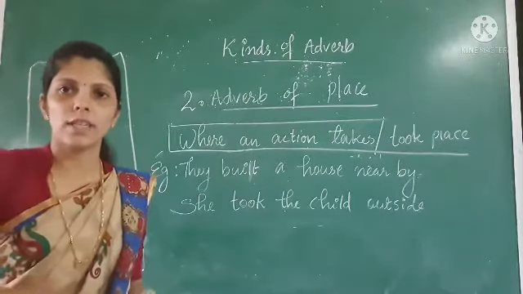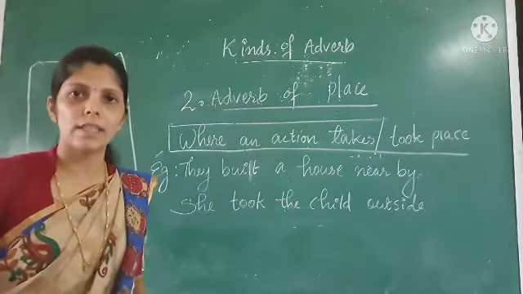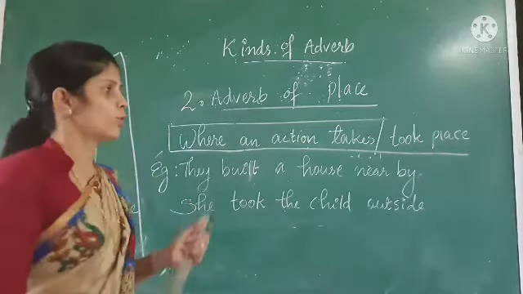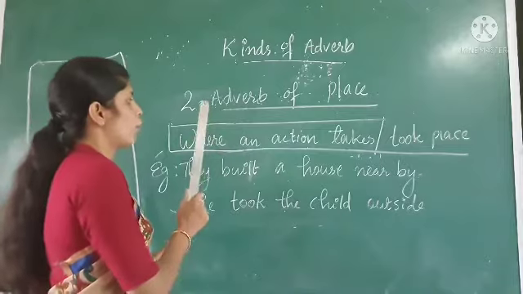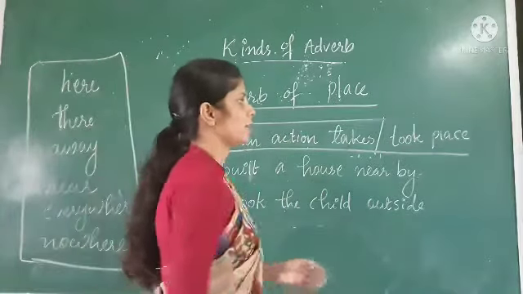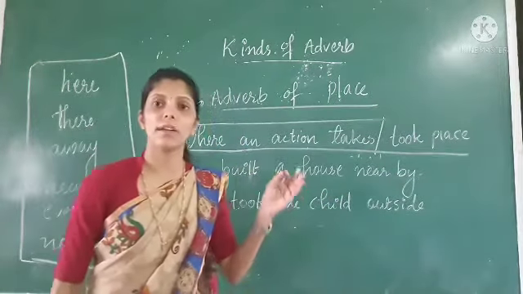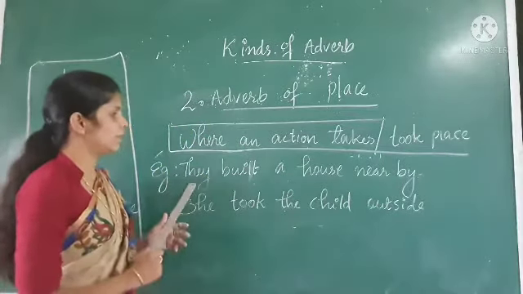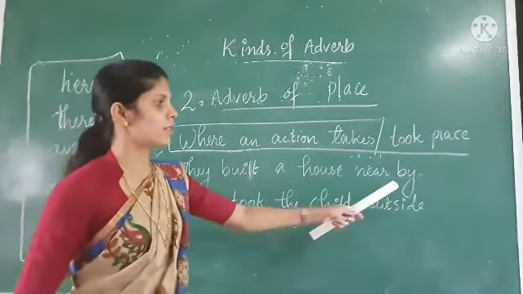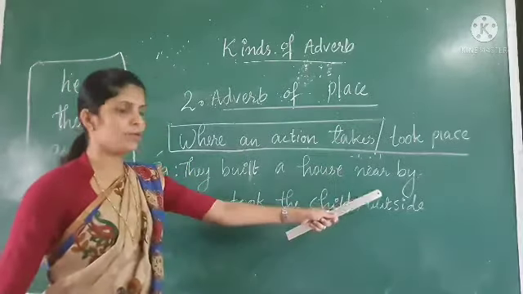We are going to see adverb of place. Adverb of place. So let's see what it is. Adverb of place denotes where an action takes or took place. Okay, where an action happened. Here is an example: They built a house nearby.